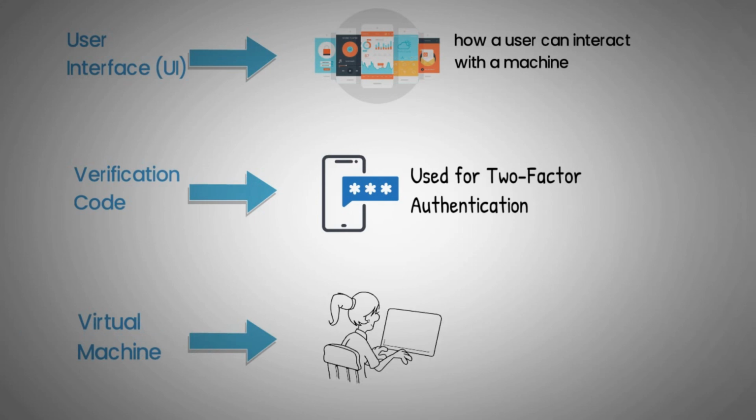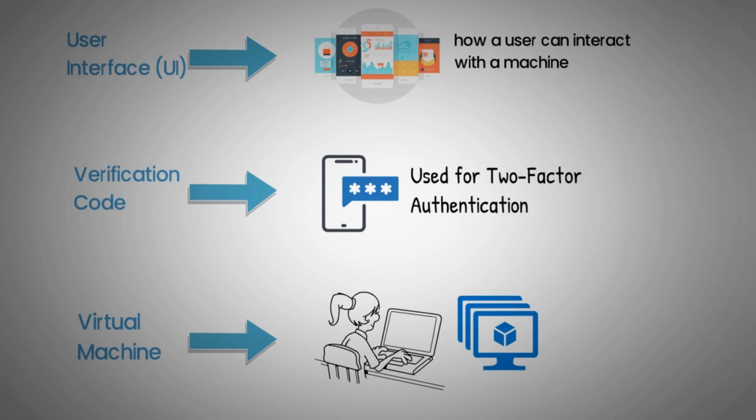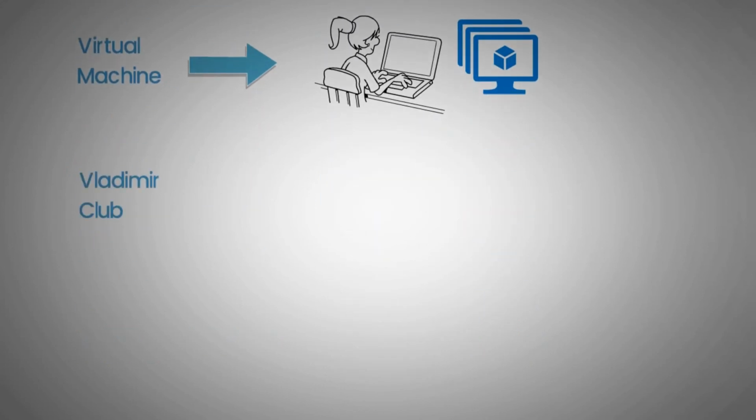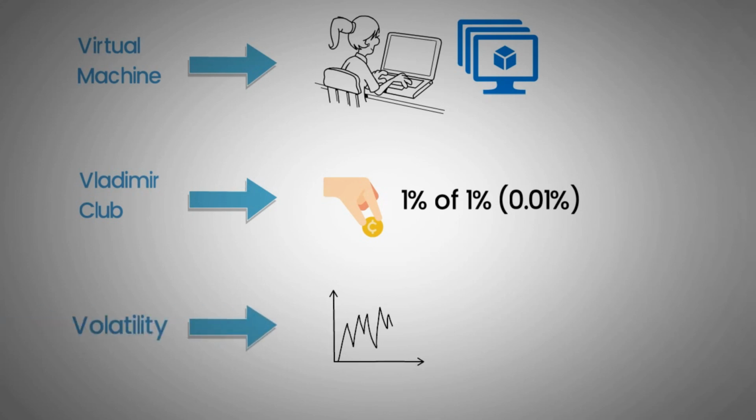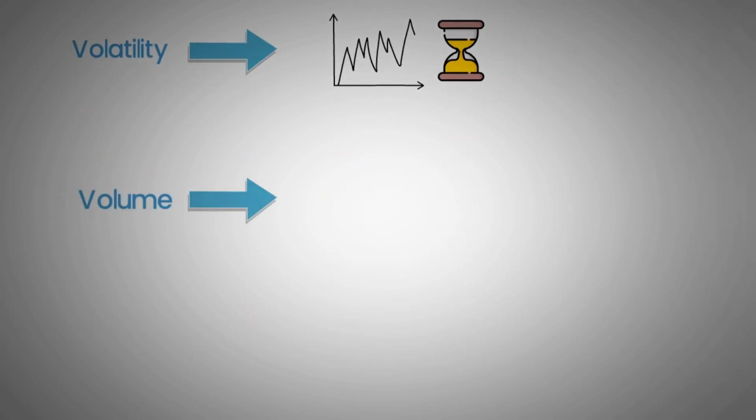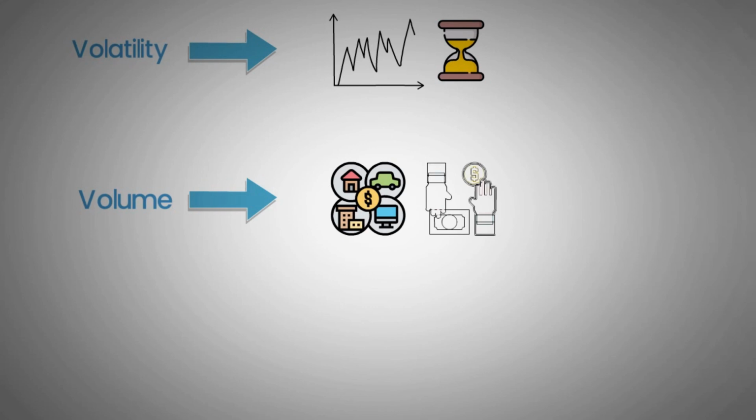Virtual machine: an emulated computer system or a distributed system that is designed to replicate the features of a computer's architecture. Vladimir Club: a term used to describe someone who has acquired 1% of 1%, or 0.01%, of the maximum supply of a cryptocurrency. Volatility: how quickly and how much the price of an asset changes, calculated in terms of standard deviations in the annual return of an asset over a set period of time. Volume: a measurement of the number of individual units of an asset that changed hands in a market during a given time.